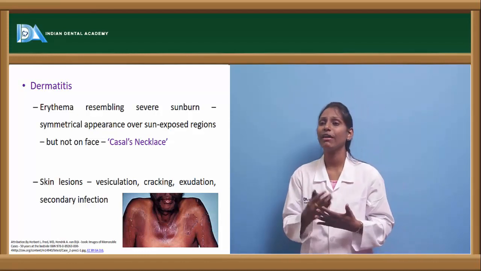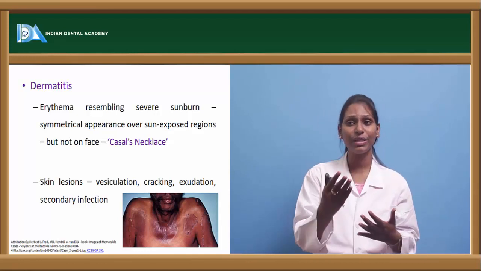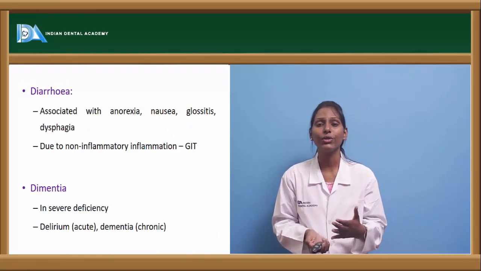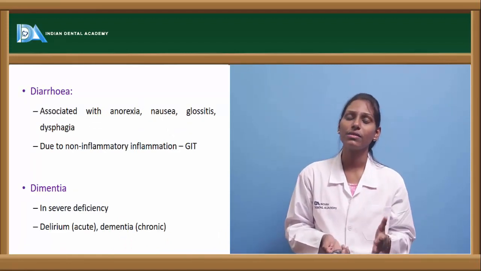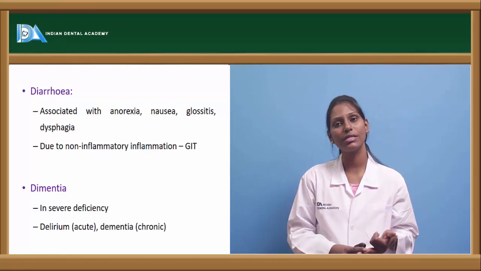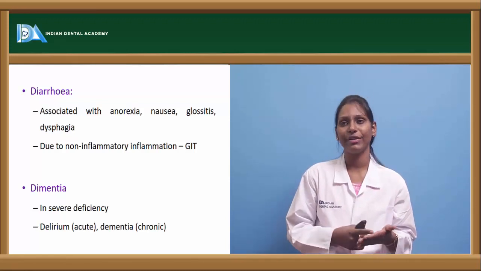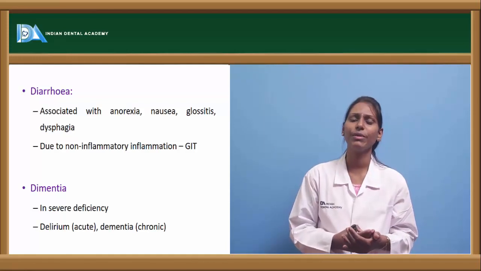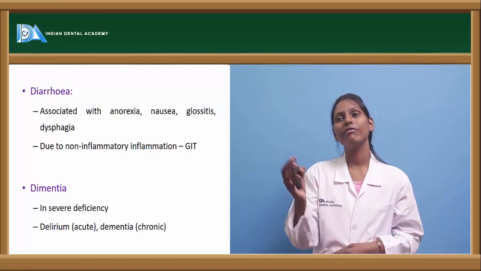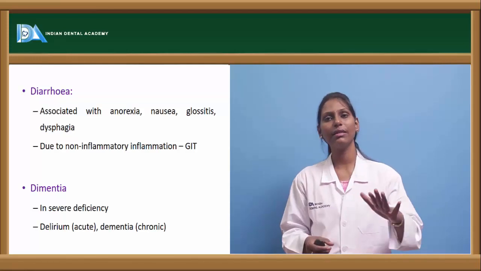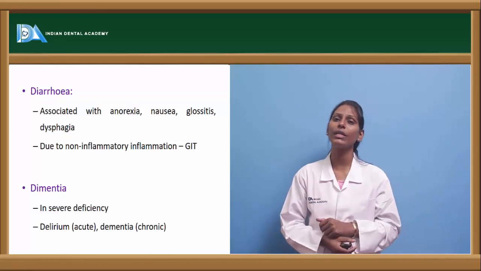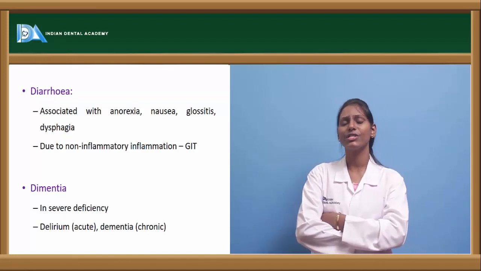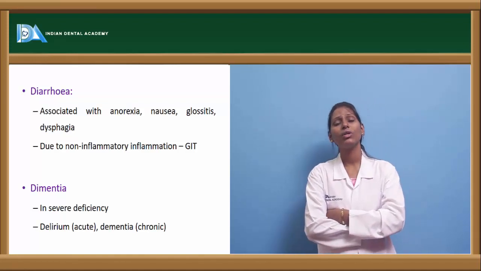These skin lesions have vesiculation, cracking and exudation, and secondary infection can be seen. Now coming to diarrhea, it is usually associated with anorexia, nausea, glossitis and dysphagia. The diarrhea is a non-inflammatory inflammation of the GIT, not related to any inflammatory cause. In severe deficiency of vitamin B3, there will be dementia.